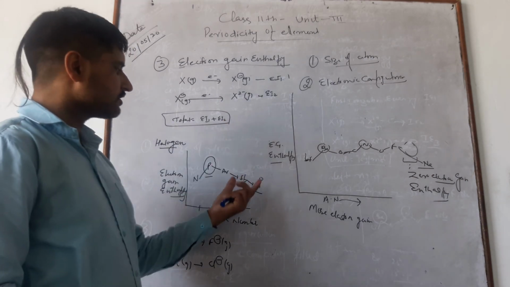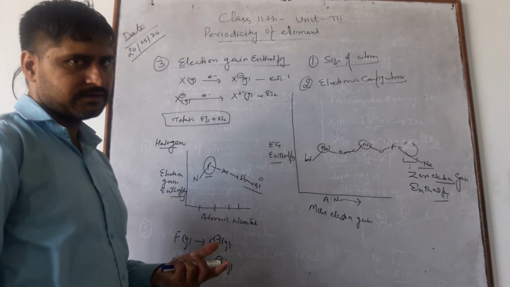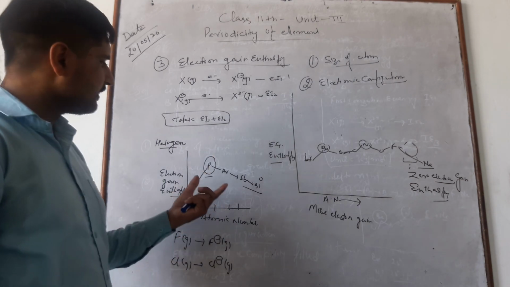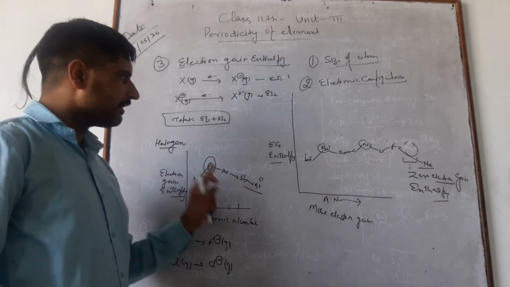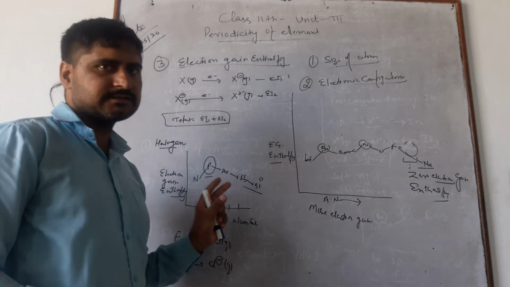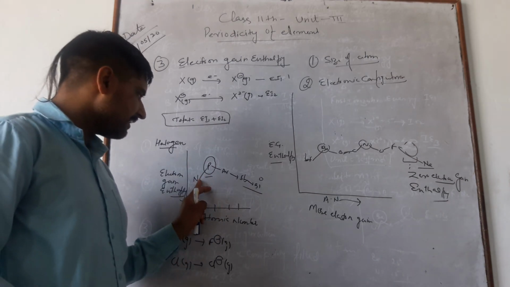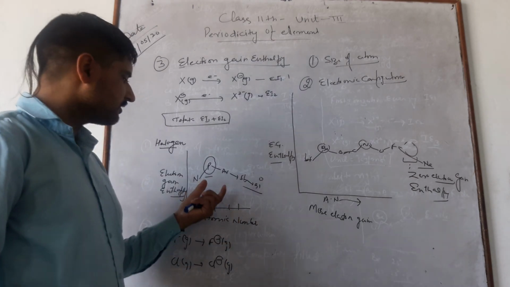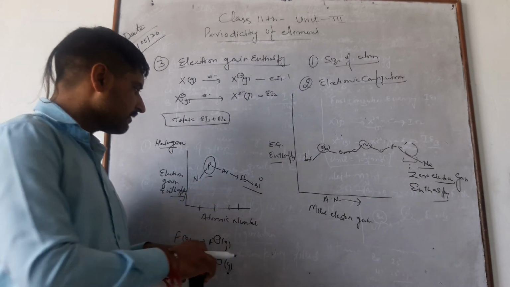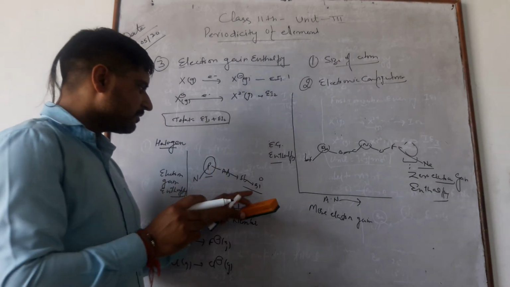A similar trend is seen in oxygen and sulfur. The reason is that nitrogen, fluorine and oxygen have the smallest size. Hence, the trend is irregular in comparison with arsenic, antimony, bismuth.